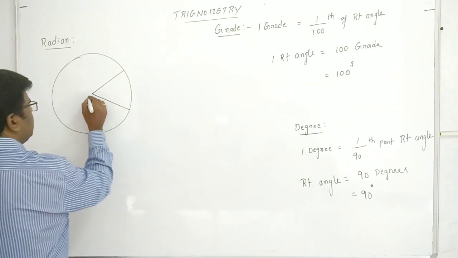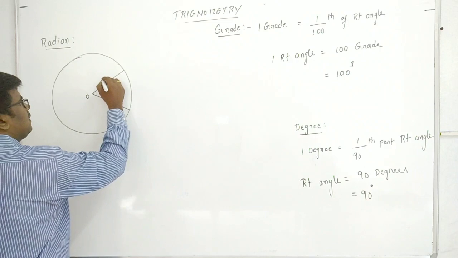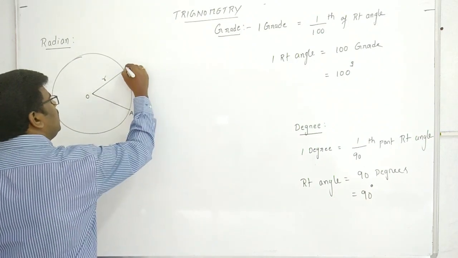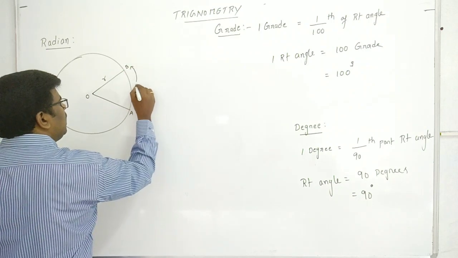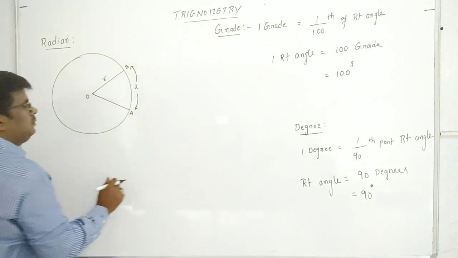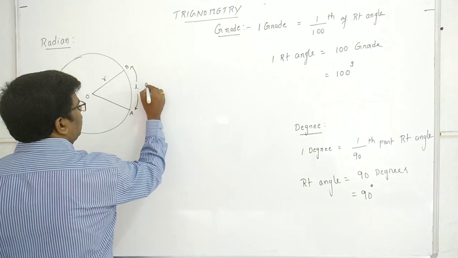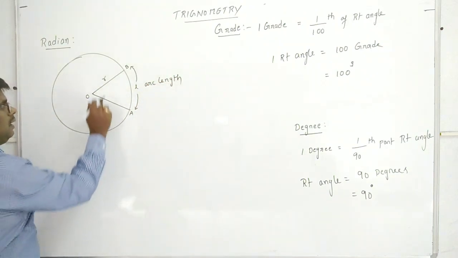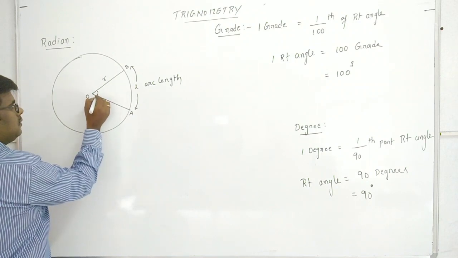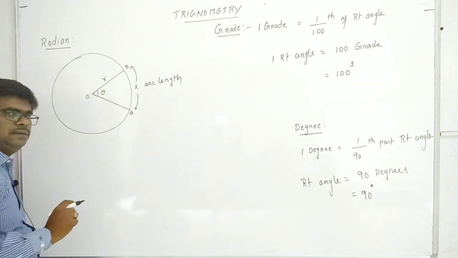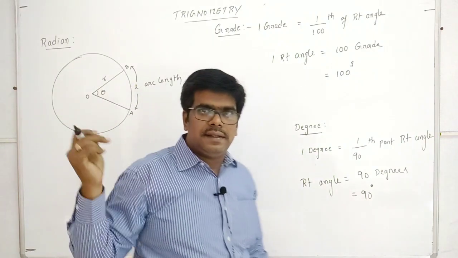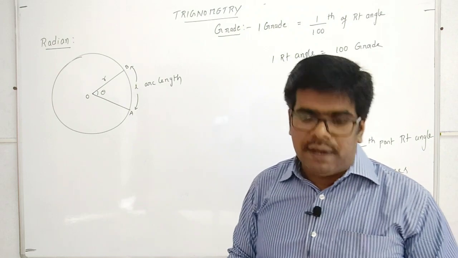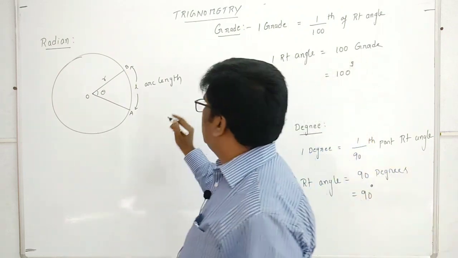And it is center O, that is radius R, and this is AB. This is what you can call an arc length, and it is radius r. So this is what we can call an angle theta. Then in this sector OAB, the angle theta we can write as